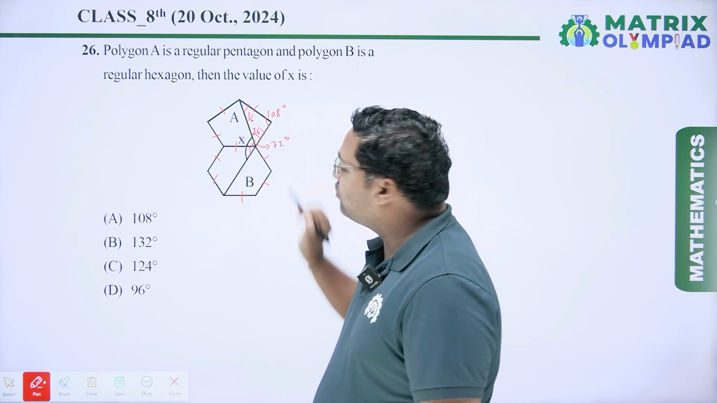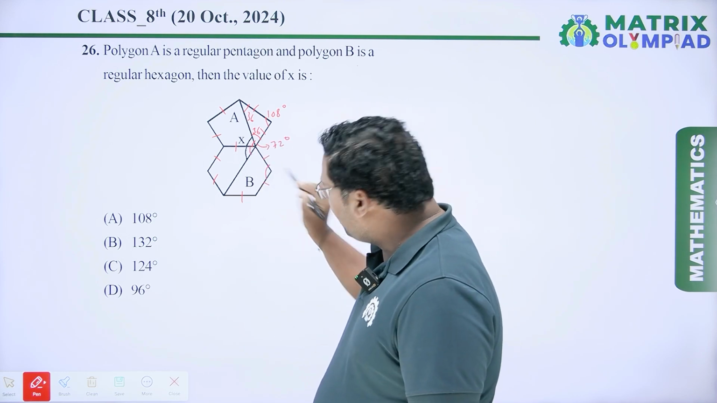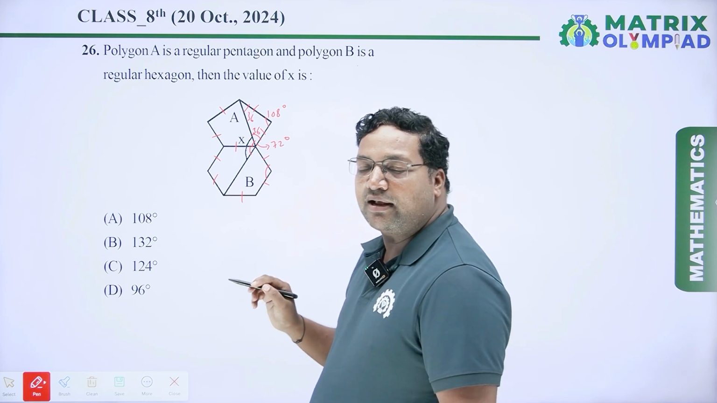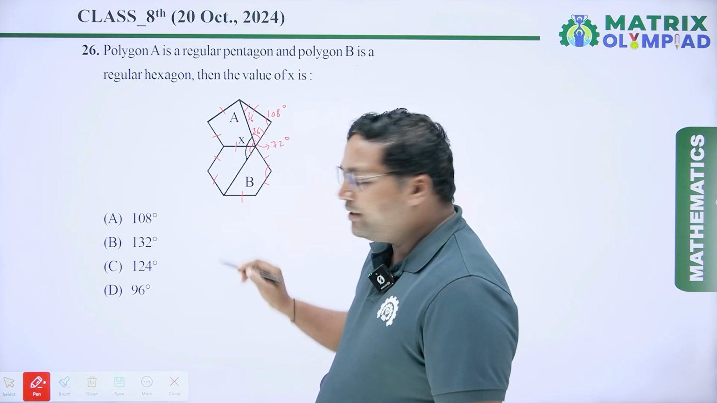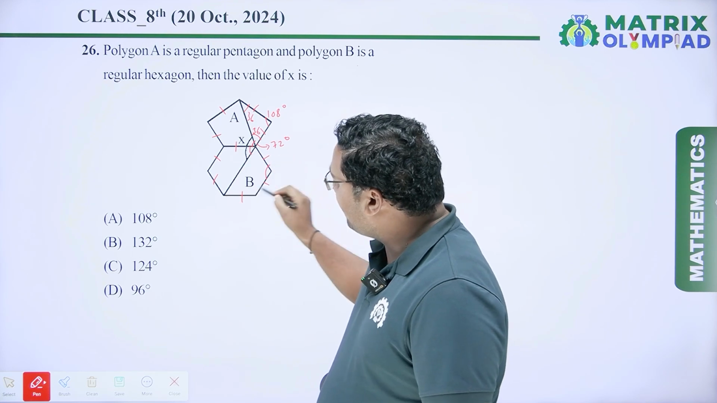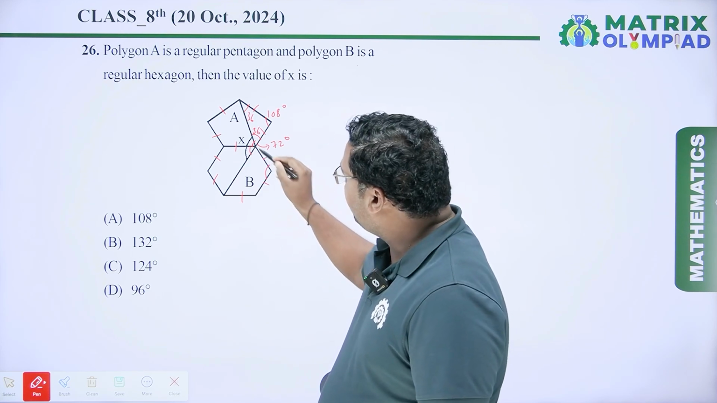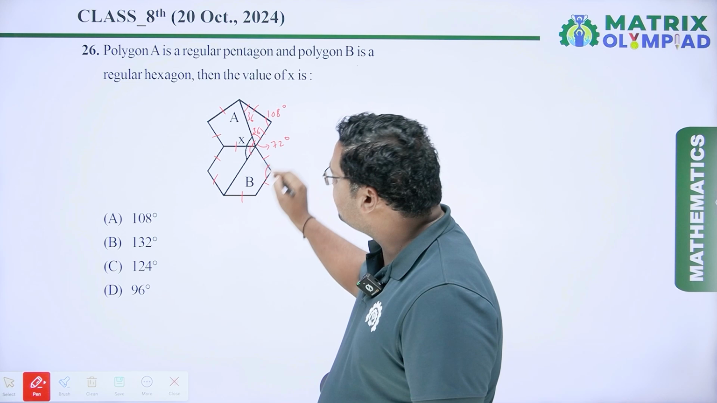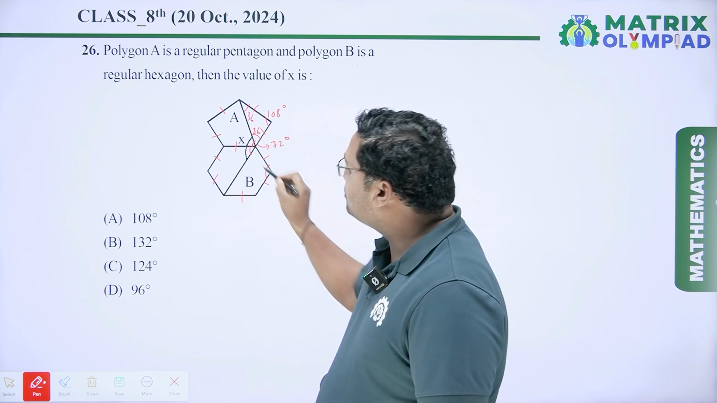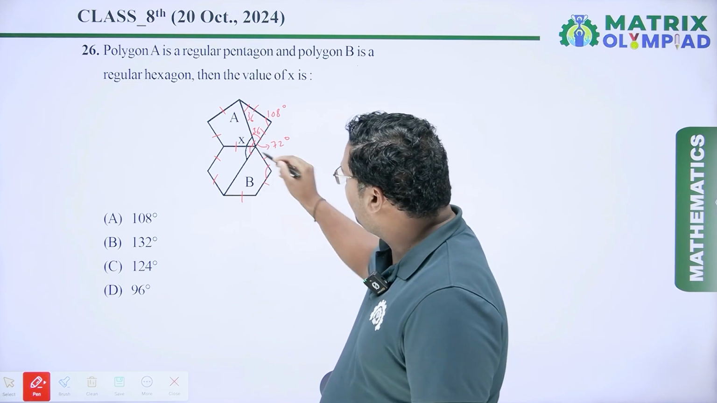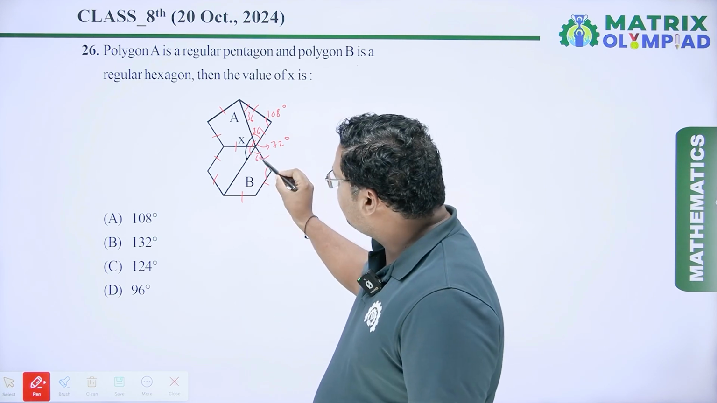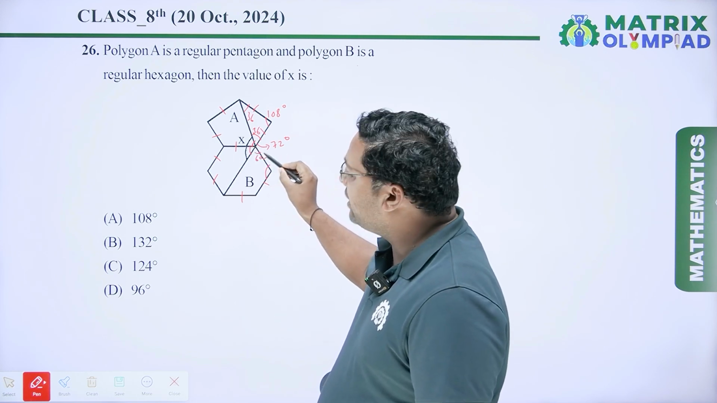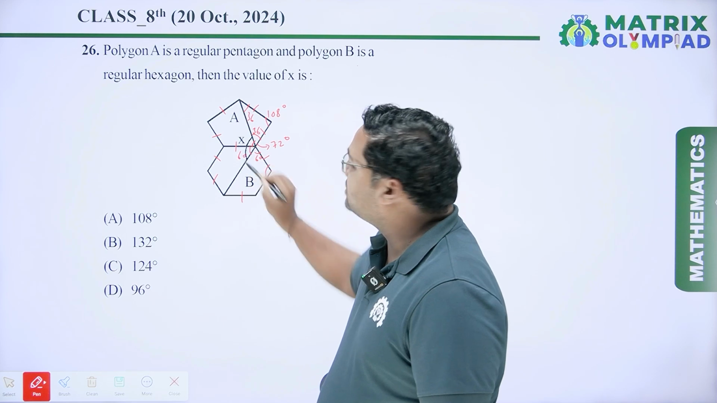Now we have to find out this value. So in regular hexagon, each interior angle will be the 120 degree. So it is 120 degree. It is also 120 degree. You can see here it is a trapezium. So if it is 120 degree and this side are also equal, so this is an isosceles trapezium. If this angle is 120 degree, then this angle will be the 60 degree. This is 60 degree. This whole angle is 120 degree. So this angle will be the 60 degree.